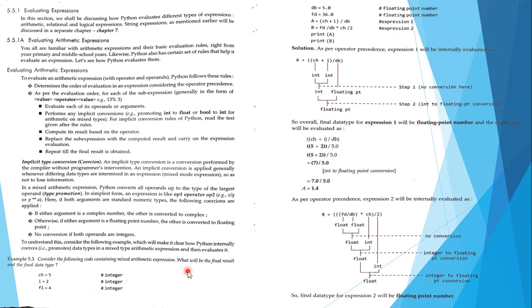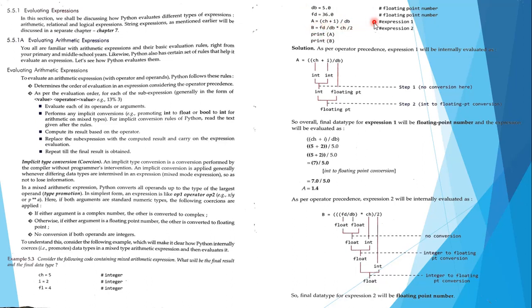Now suppose we also include these parts: db equals 5.0, a floating point number, because decimal numbers are considered floating point numbers. Then fd equals 36.0, again a floating point number. Now these ch, i, fl, db, fd are involved in this expression: a equals ch plus i by d.